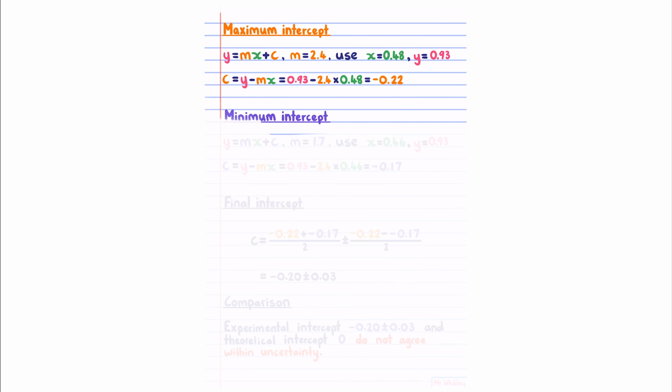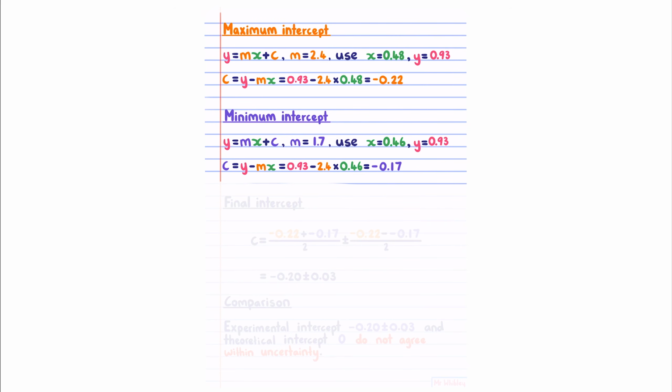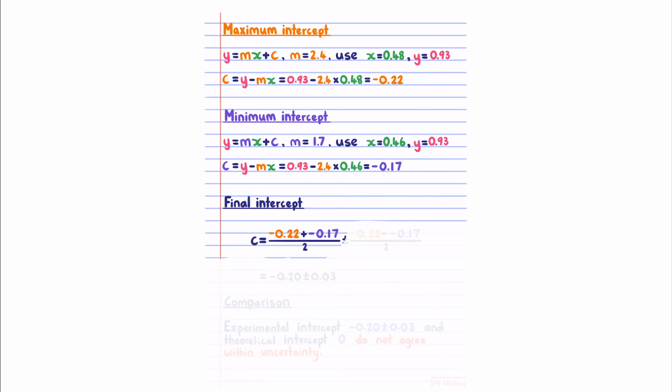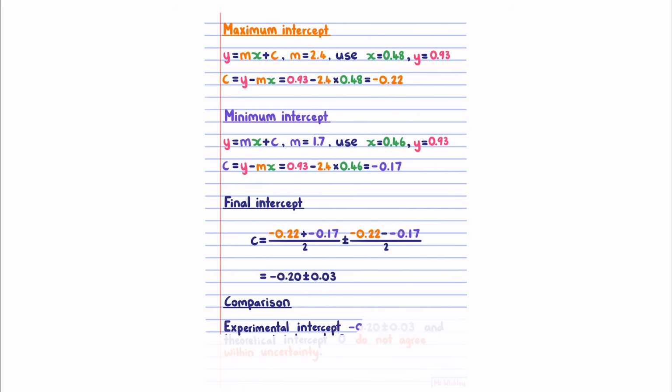We can do the same for our minimum intercept, and so our final intercept is the average of these two, plus or minus half the difference, which gives us negative 0.20 plus or minus 0.03. For our comparison, the experimental intercept of negative 0.20 plus or minus 0.03 and the theoretical intercept of 0 do not agree within uncertainty, a point that we'll discuss in our discussion.